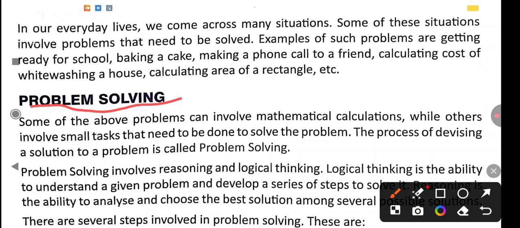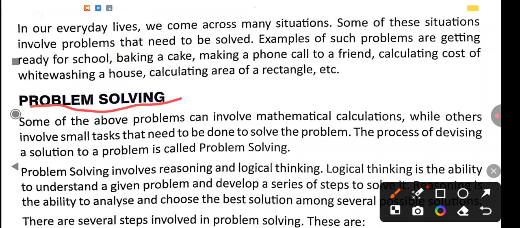Means whatever problems we have or whatever tasks we are doing, some of the problems depend on mathematical calculations and some have a task to complete. Like that stepwise, as I just explained. If you want to calculate the area of a rectangle, you have to know the stepwise mathematical calculation. But if you are making a call on your phone, there is a stepwise process that you have to go through to talk to your friend. So like that we have to do different tasks.